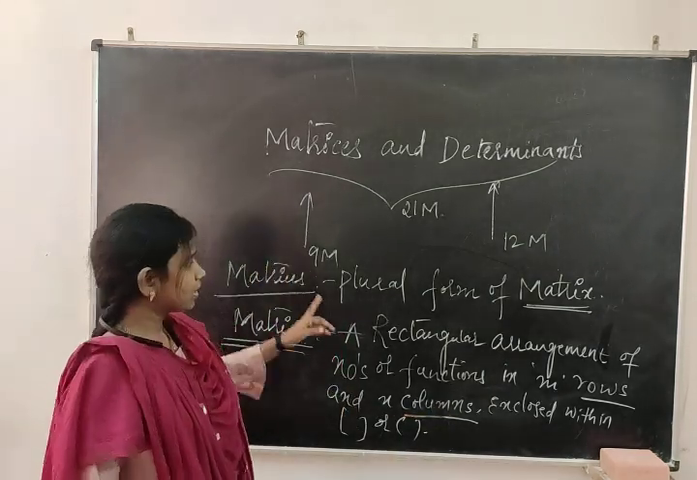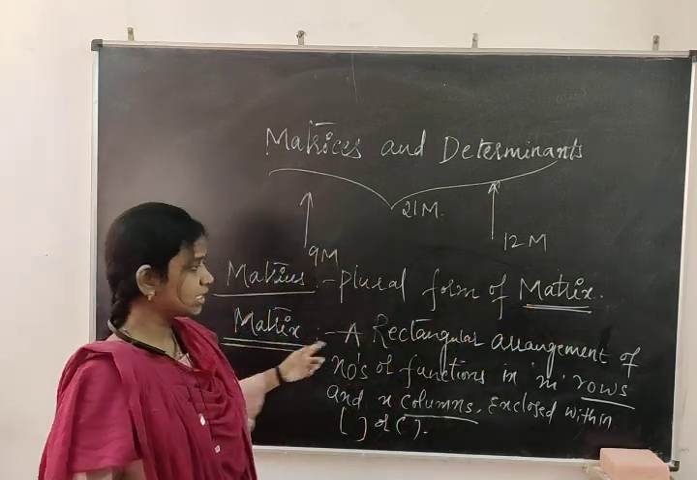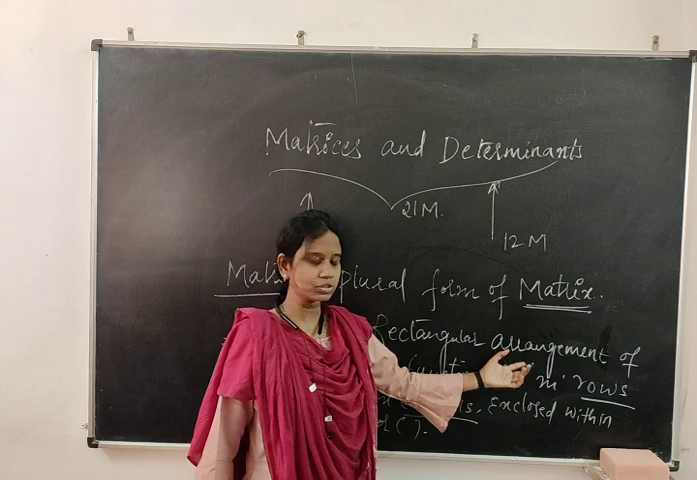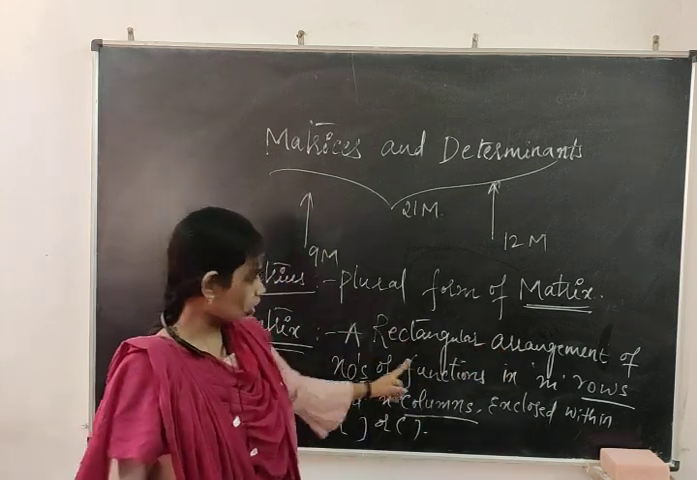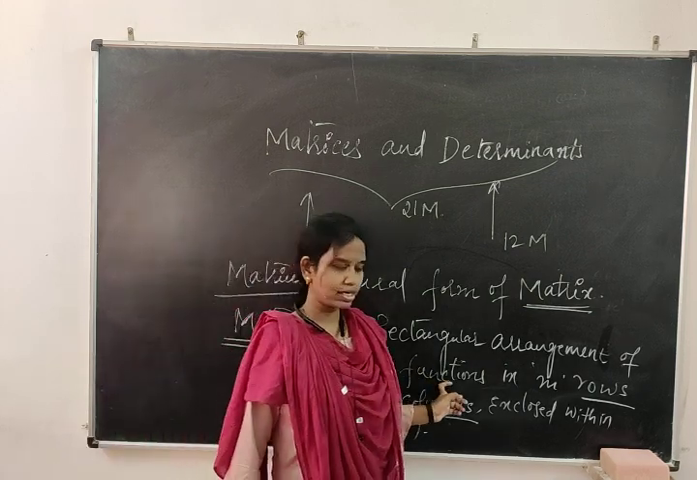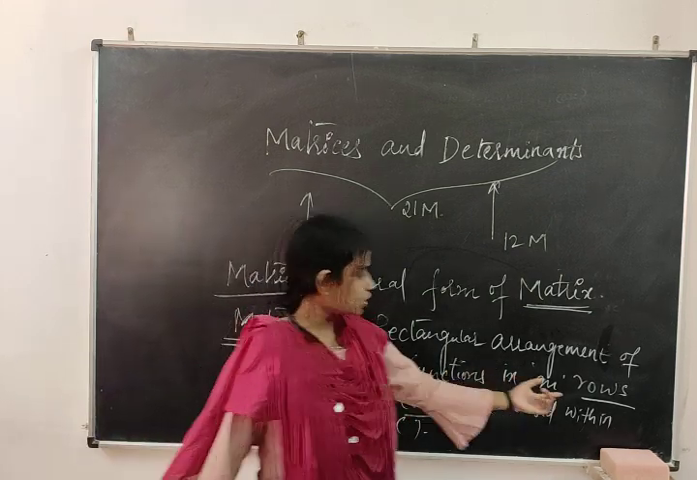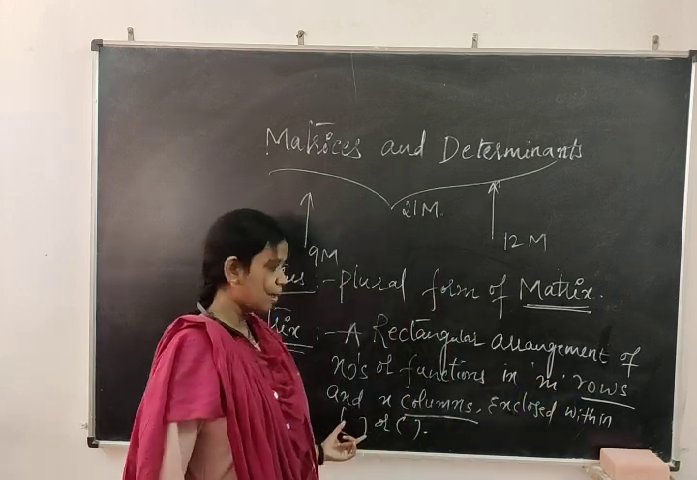So what are matrices? Matrices is the plural form of matrix. Now what is a matrix? It is some arrangement. What is that arrangement? You have to take a rectangular arrangement which consists of numbers or functions. Numbers you know, 1, 2, 3. Functions means you can take sin theta, cos theta. So rows and columns, and it should be enclosed within a bracket.